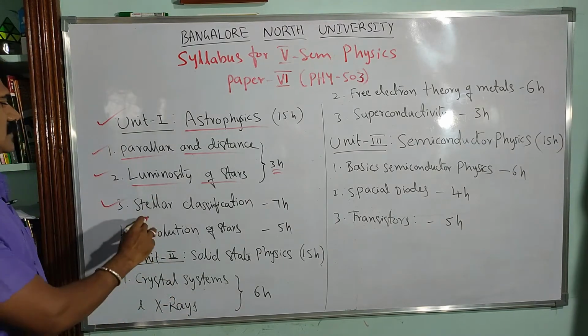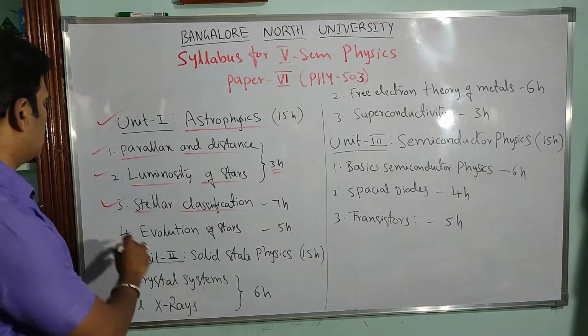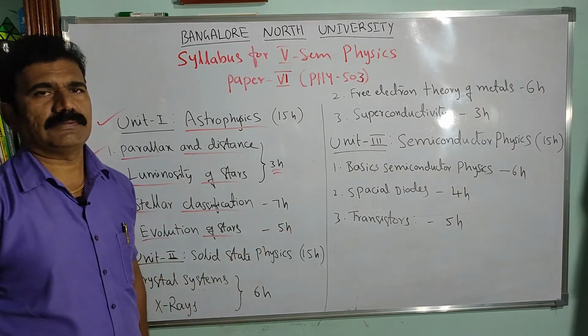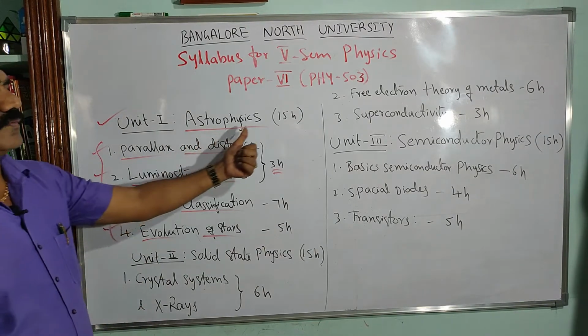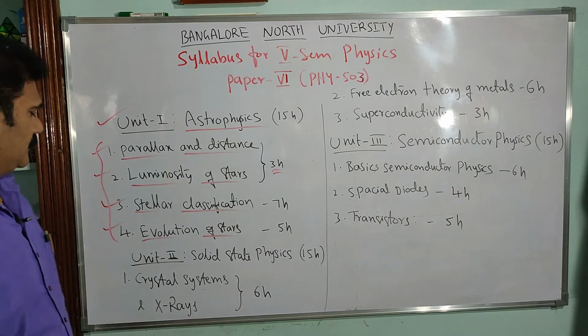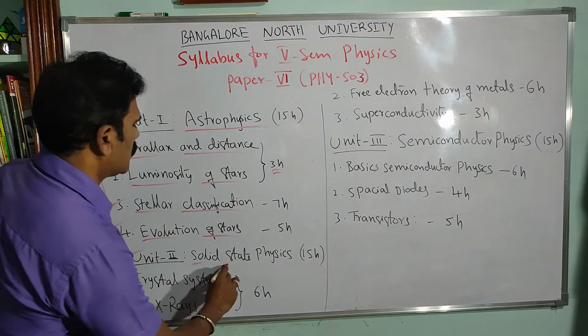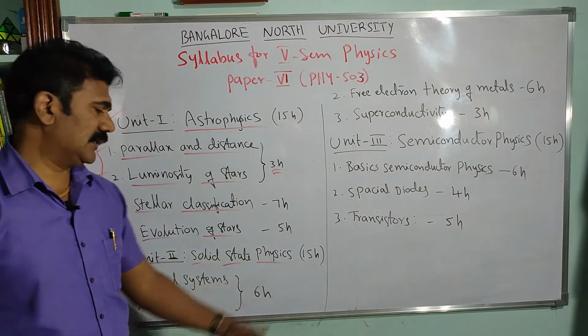Then the third chapter is stellar classification for 7 hours. The fourth chapter is evolution of stars for 5 hours. All these 4 chapters come under the astrophysics portion in unit 1. Now look at the second unit. The second unit title is solid state physics. For 15 hours we have solid state physics here.